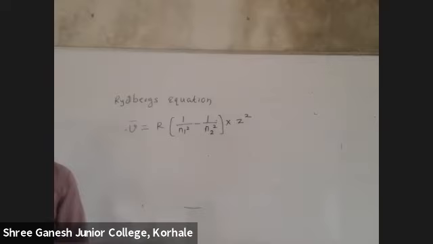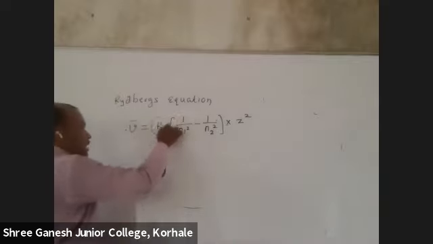The name is given hydrogen spectrum, but is it only for hydrogen? It is for every species which has one electron. So Z can change. If I say helium, Z will change. Most of the time the question will be asked on hydrogen only. But if it is asked on, suppose, sodium 10 plus, a question can be asked because sodium 10 plus also has only one electron. Got it?